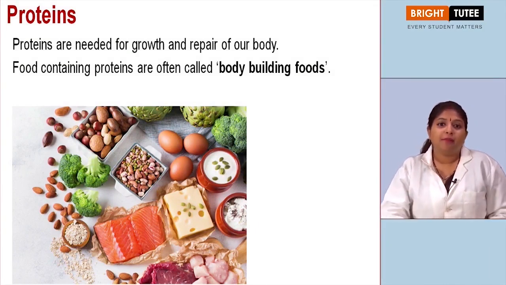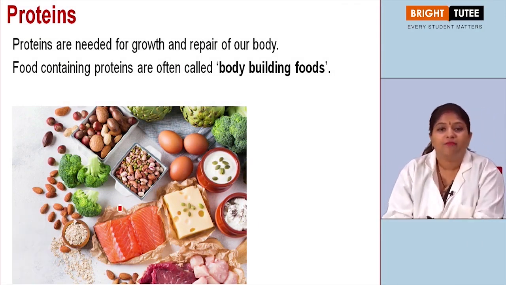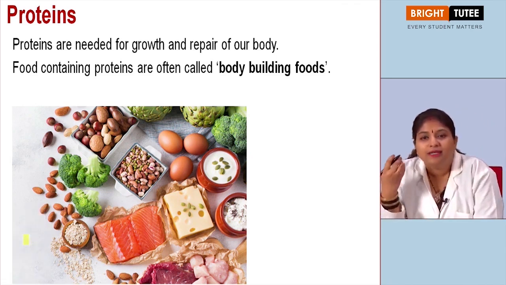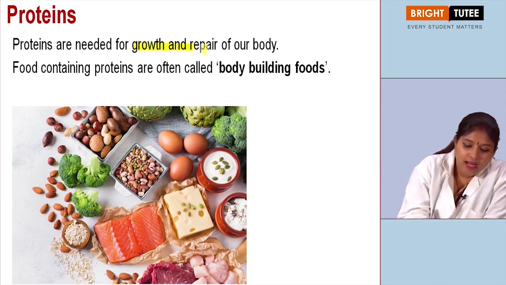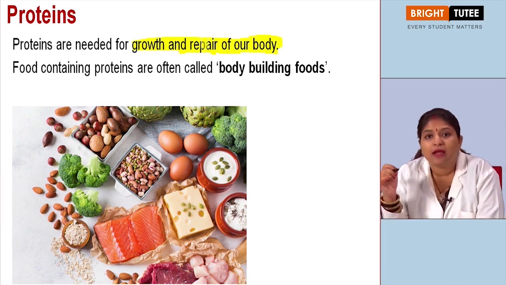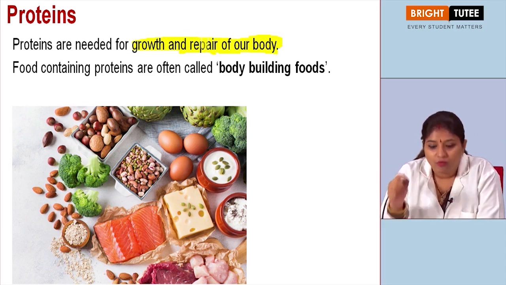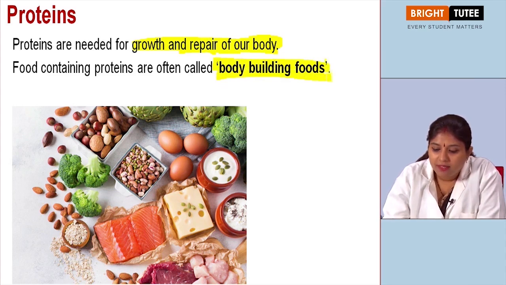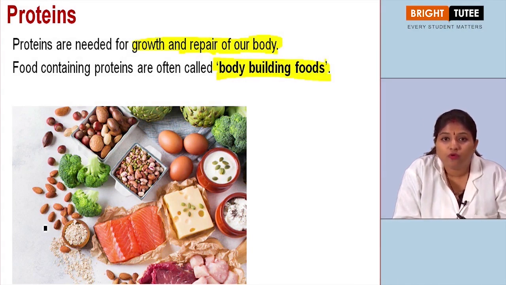We know that human beings are made up of different cells, right? And every time we are working, there is something or the other which is being damaged, and protein actually helps in repairing our body. Also it helps in growth, right? So what is protein needed for? It is needed for growth and repair of the body, and that is the reason why the foods which contain protein are called the body building foods, right? Because they help in the growth. So if you think about it, the function of protein is growth and repair.